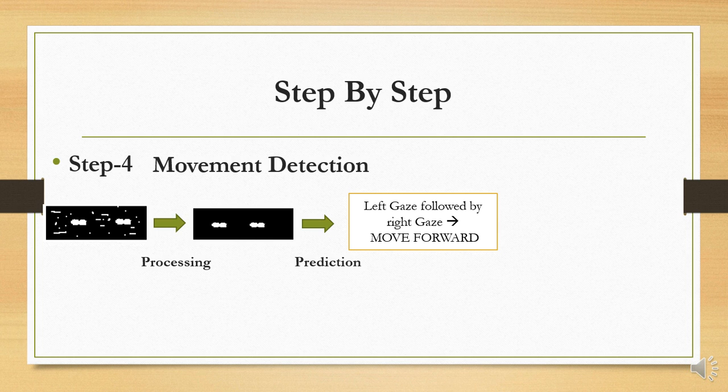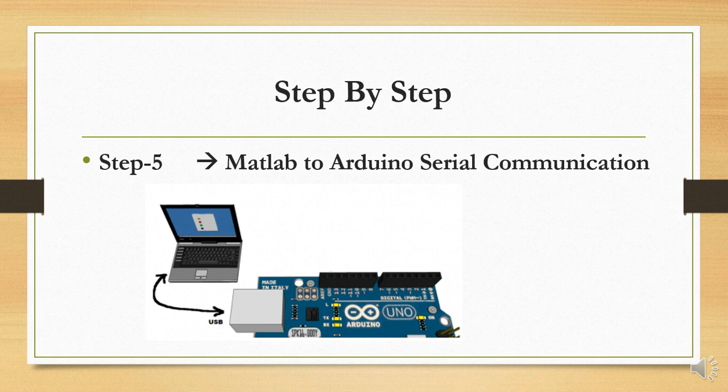Here it is written that it moves forward, but it's not a direct procedure. Only MATLAB knows that it was a left gaze followed by a right gaze, but it can't direct the motors. As I already told you before, it should communicate serially with the Arduino, because only the Arduino has the power to tell the motors what to do.